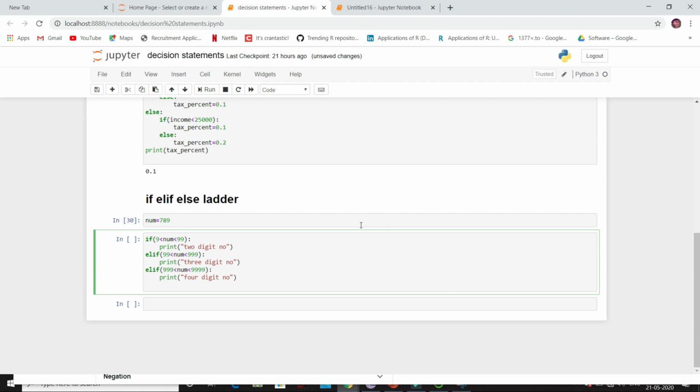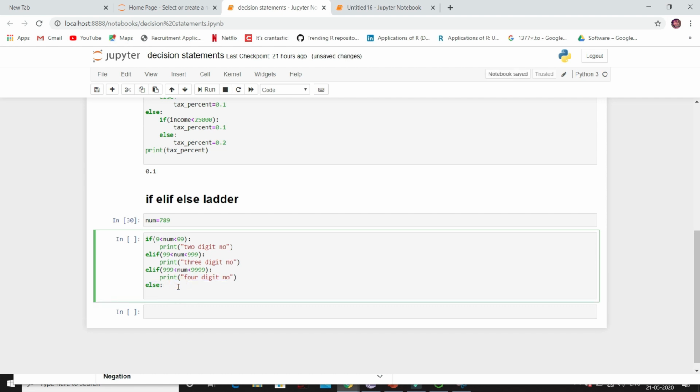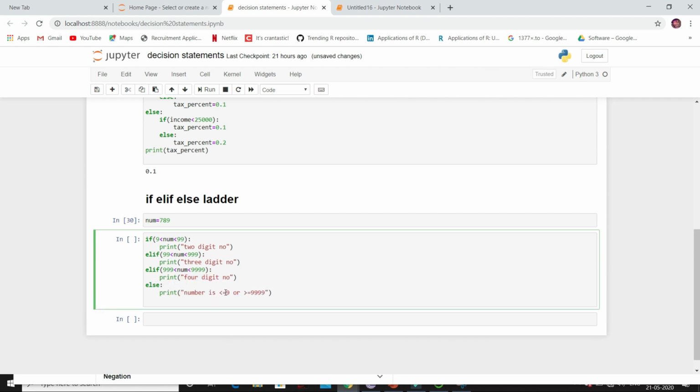Now I will write the else part. If the number is not a 2-digit number, not a 3-digit, and not a 4-digit number, then what should that number be? That number will be either less than or equal to 9, or it will be greater than or equal to 9999. Now let's check. Now I have given a 3-digit number.